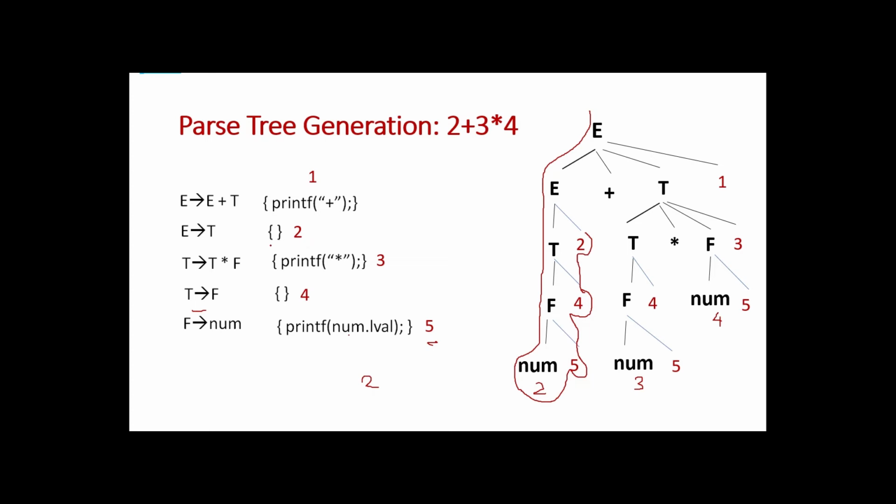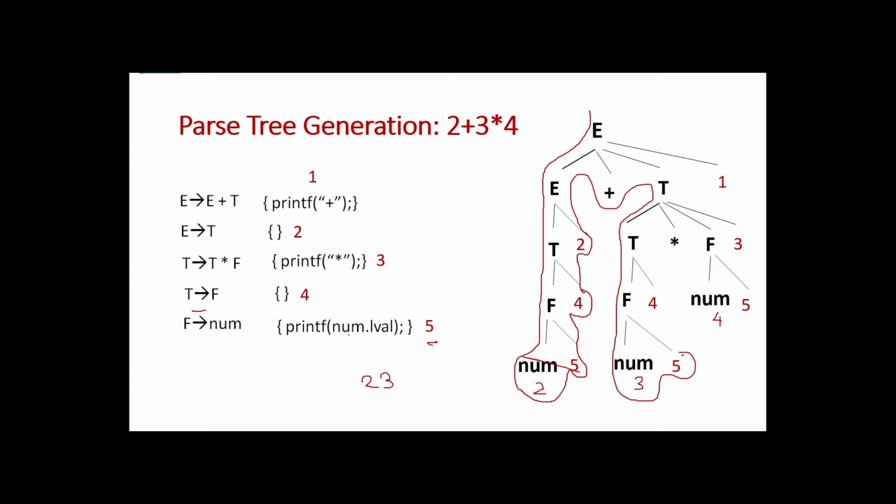So in semantic action 2, nothing is provided, so you don't do anything. Then you go up, then come down, T gives F, then F gives num, and semantic action 5. So again we have come across a semantic action. What is the corresponding action we have to take? Semantic action 5 is print num.lvalue. What is num.lvalue? Here 3 is the num value. So 3 will be printed.